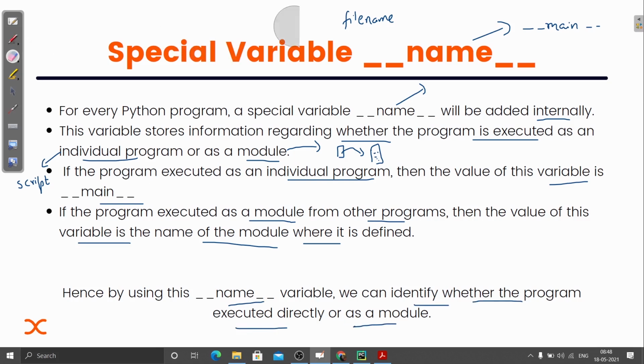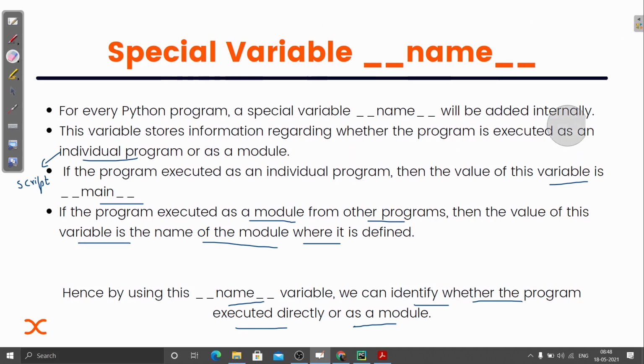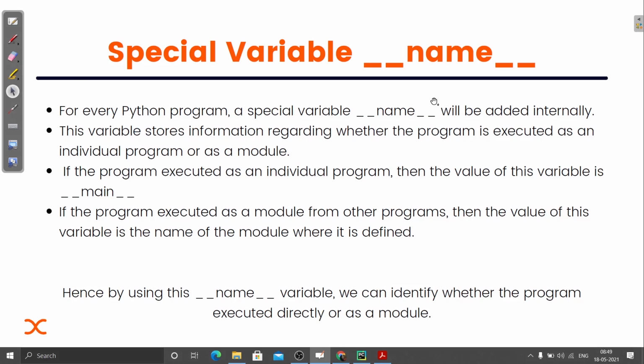I hope this is clear. In the same way, you can explore every special variable and get to know about it. You can see how easy the definition is, and how easily it helps us check whether the file in which we are working is a module or a script. If it is a script, the value of __name__ will be __main__. Just remember that. That's how we identify whether it is a module or a script.